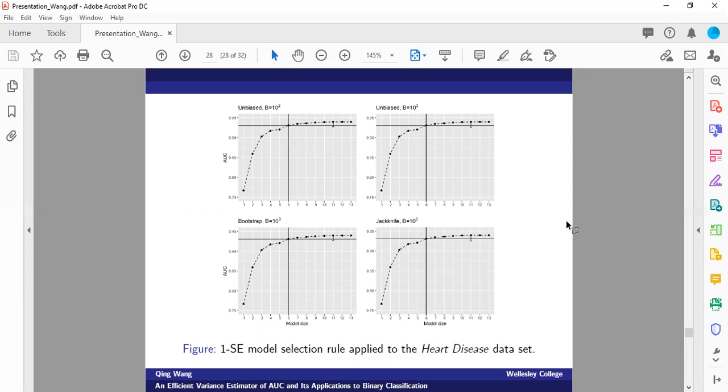And together with our conclusion from the simulation studies, we know that our proposal is much faster to calculate. It's 10 to 30 times faster. So our proposal should be preferred in practice in this context for model comparison when considering variation of the AUC score. And that's all I want to share today.